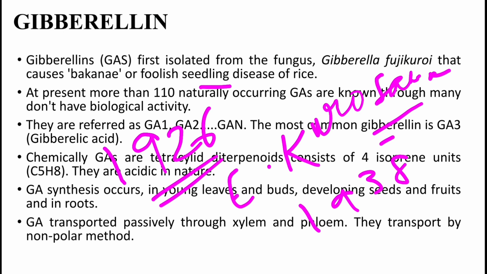They extracted gibberellin from bean seeds. So it is all about the discovery of gibberellin.